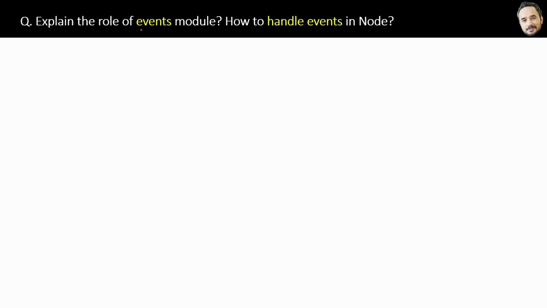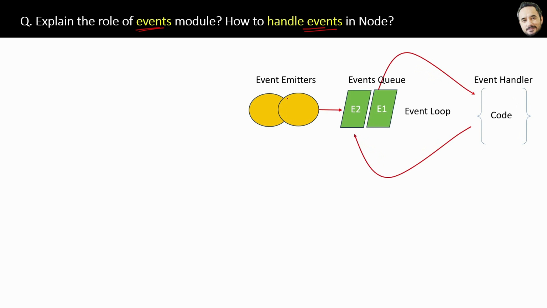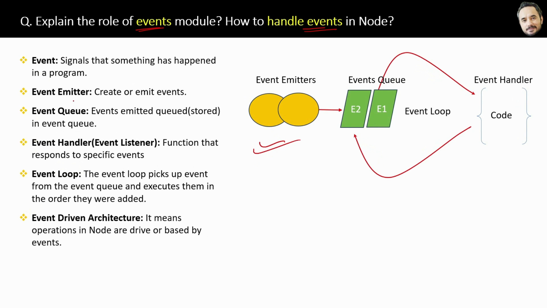Explain the role of events module, how to handle events in Node. Most of the things about events and this diagram I already explained in the previous question, right? You remember? Here are the definitions of events: event emitter, event queue, event listener, event loop, and event driven architecture. All I already explained. Now let's see the event module, how to implement it in Node.